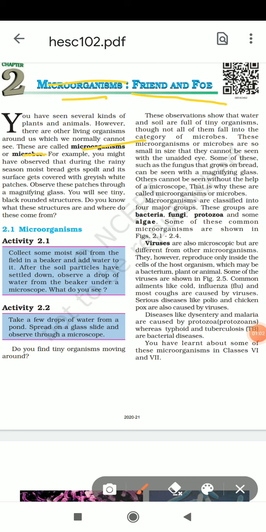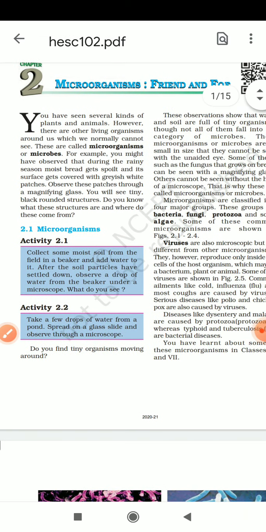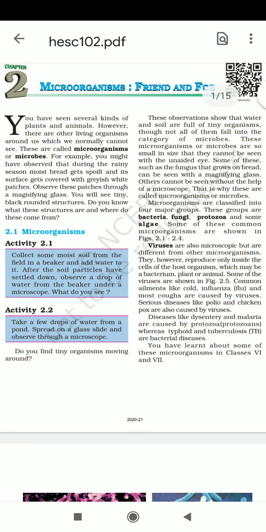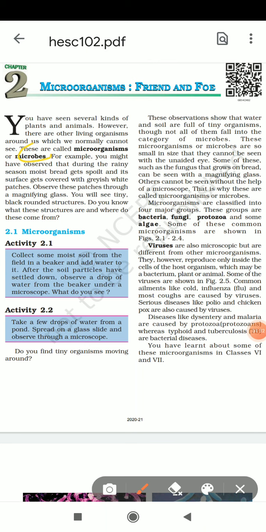There are other living organisms around us which we normally cannot see. These are called microorganisms. In the Hindi definition, microorganisms are called सूक्ष्म जीव. वे होते हैं जिन्हें हम अपनी सादा, नॉर्मली आँखों से नहीं देख सकते, उसे सूक्ष्म जीव कहते हैं या माइक्रोब्स.